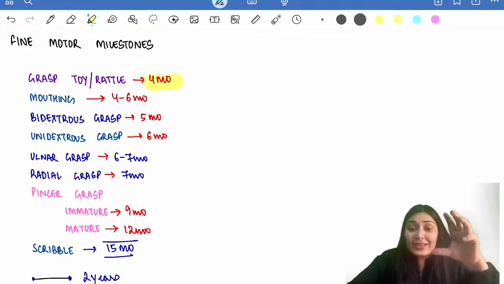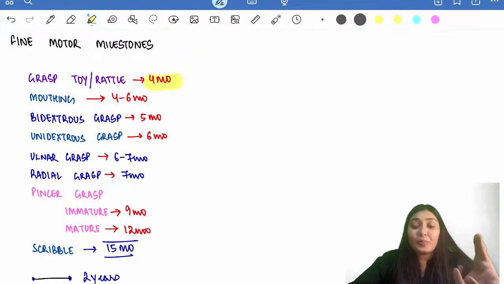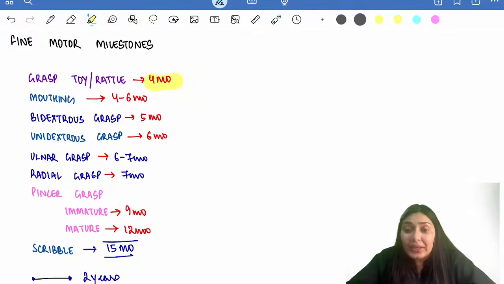So now the child has the object of interest in his hand at 4 months. The child will bring that to his mouth. This is known as mouthing. So mouthing comes at 4 to 6 months of age.